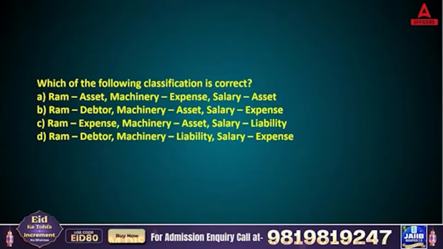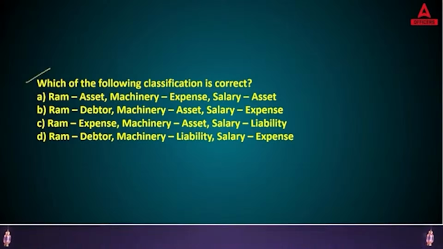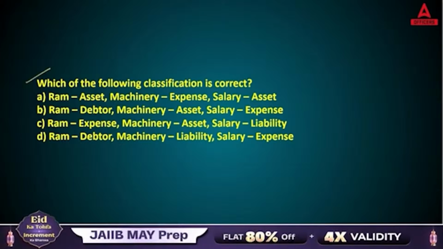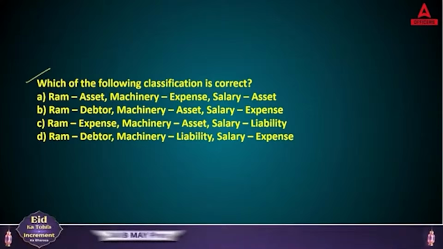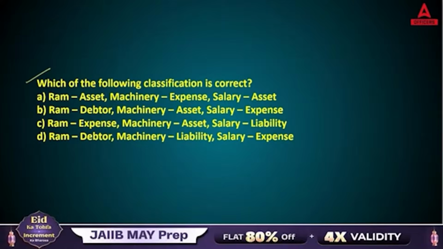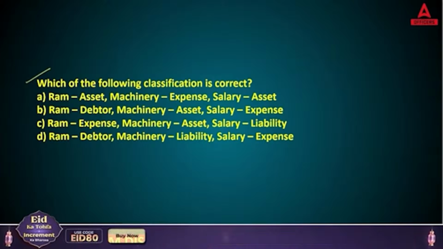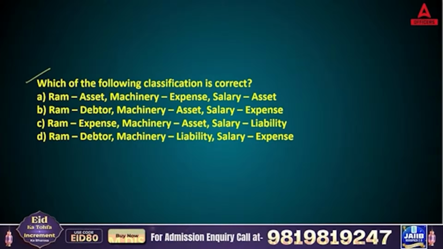First question on your screen. So the question is, which of the following classifications is correct? Okay, so basically this question is based on golden rules of accounting. Before we solve this, let's read the options. A, RAM, asset, machinery, expense, salary, asset. B option, RAM, debtor, machinery, asset, salary, expense. C, RAM, expense, machinery, asset, salary, liability. D, RAM, debtor, machinery, liability, salary, expense.